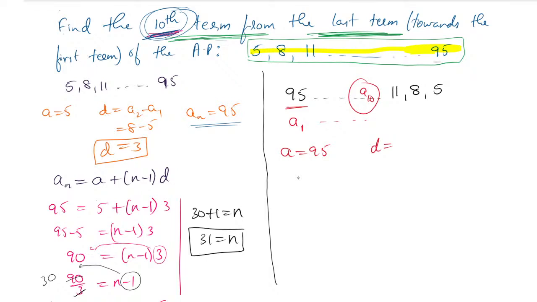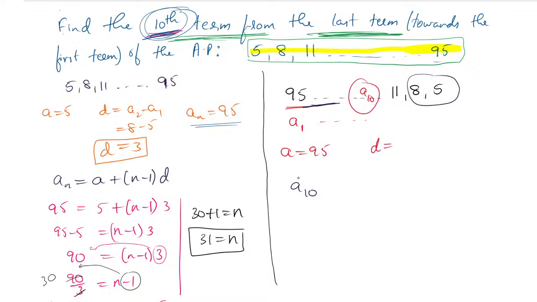So how can you write it down? How is it possible to write down the value? What is the value of D now? Because we have to find the 10th term from the last, the last term I have written first, so directly the 10th term we have to find. A10 we have to find. Yes, it will become 3. It won't become 3. See here, you can take any two consecutive values. Here there is no A2, so you can go with the last terms. 8 and 5 we have, 8 and 11 we have, that we can consider.